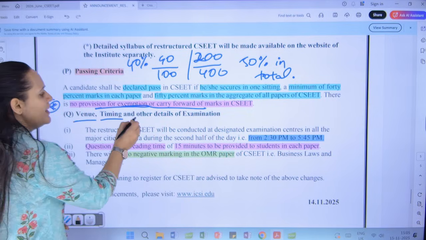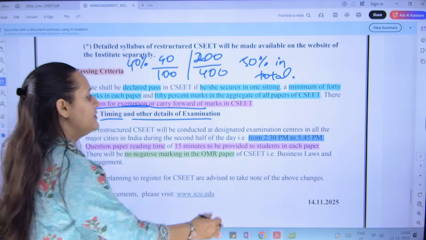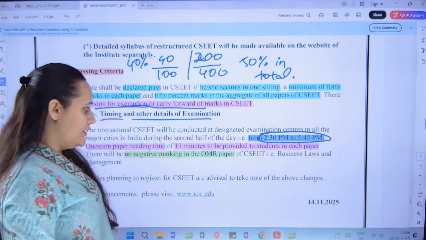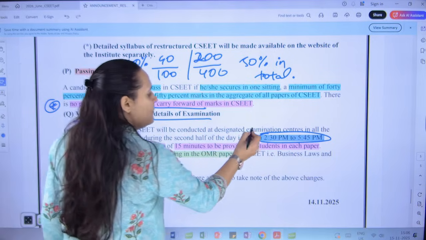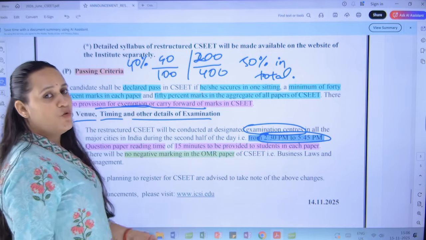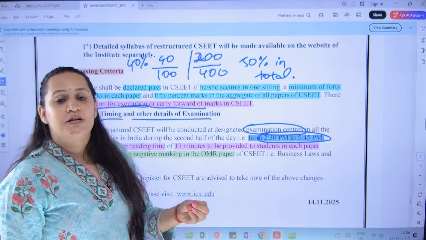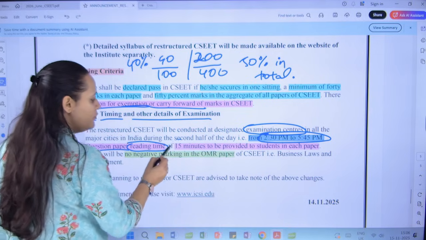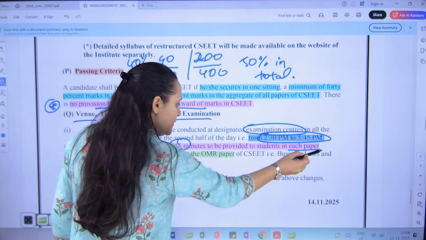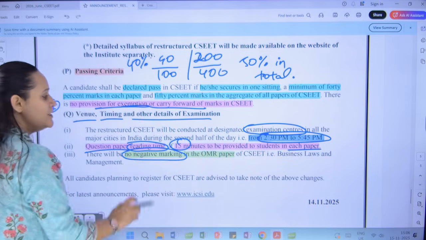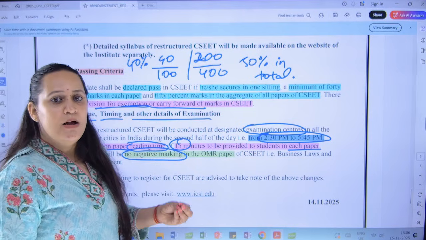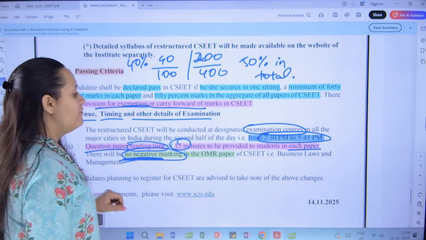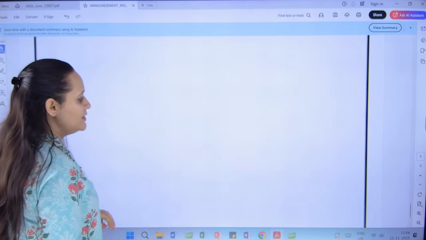Next, venue, timing and other details of the exam. Very important: the time is going to be between 2:30 p.m. and 5:45 p.m. every day. This is going to be conducted in a proper examination center. So while filling the examination form, you should select which city and which district you want to write the exam in. Then the question paper will have an extra reading time of 15 minutes, which is going to be provided for every paper. And the last paper, that is the Business Law and Business Management paper, is an MCQ paper, but there is no negative marking for that MCQ paper. So these are the key changes that have been brought about by the institute with respect to CSEET.